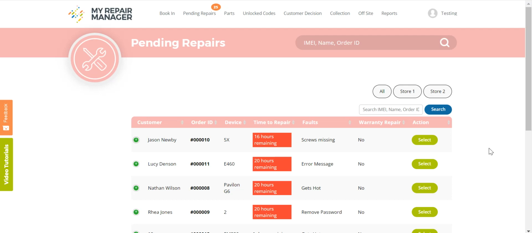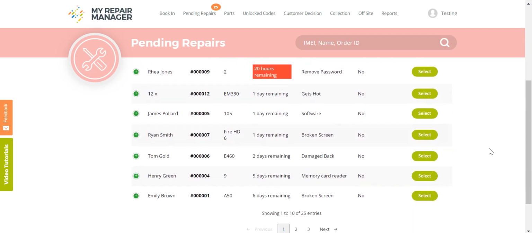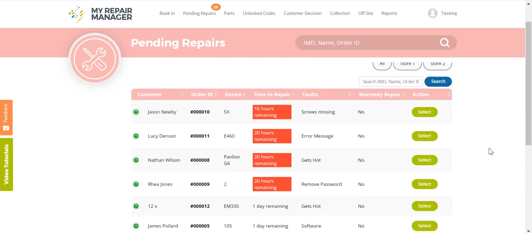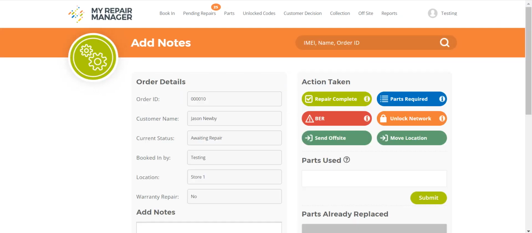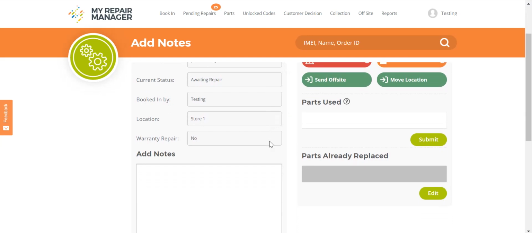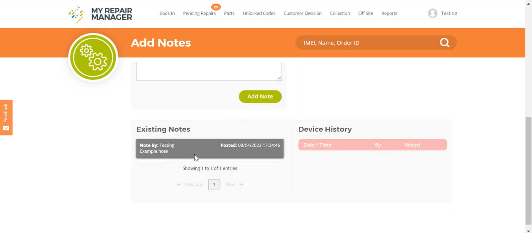This is the pending repair page. Here you'll find all of the repairs that you have booked in. Start by selecting the repair you want to update or work on. Here you'll find the device information and be able to read and update any notes for future reference.